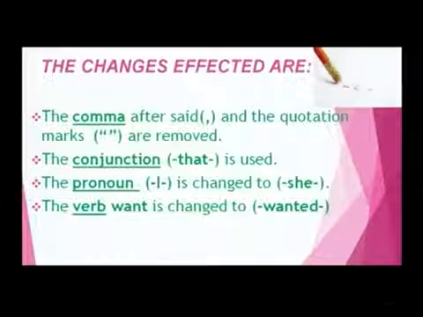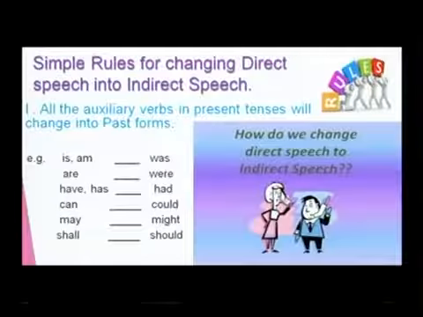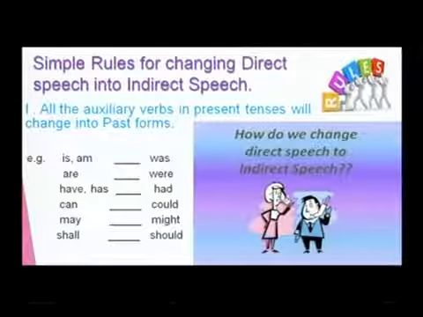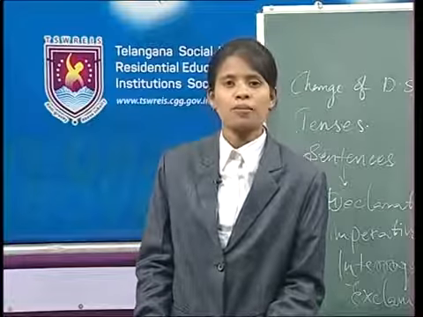These are the changes effected here: the comma and the quotation marks will be removed all the time in indirect speech. And the conjunction "that" will be used, and the pronoun "I" became "she" and the verb "want" became "wanted". Like that, these are the simple rules for changing direct speech into indirect speech.